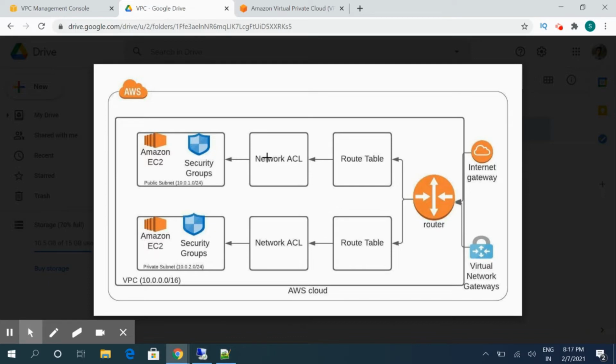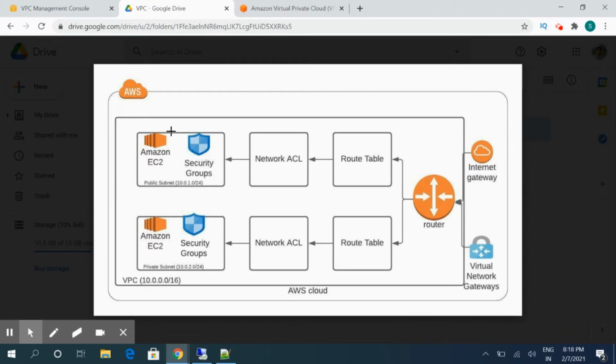Then if it's an allow rule which is defined on the network ACL, the connection will go to the security groups of that EC2 instance. It will then evaluate whether the port on which the IP is making a connection is allowed or not. And once it's allowed, it will be able to communicate with this EC2 instance.